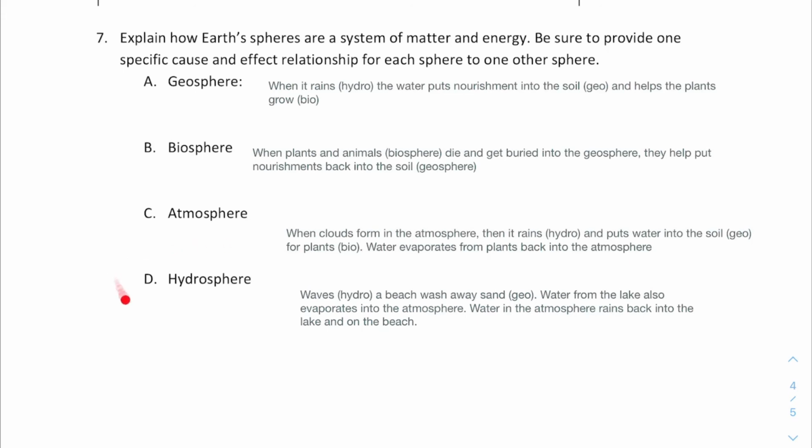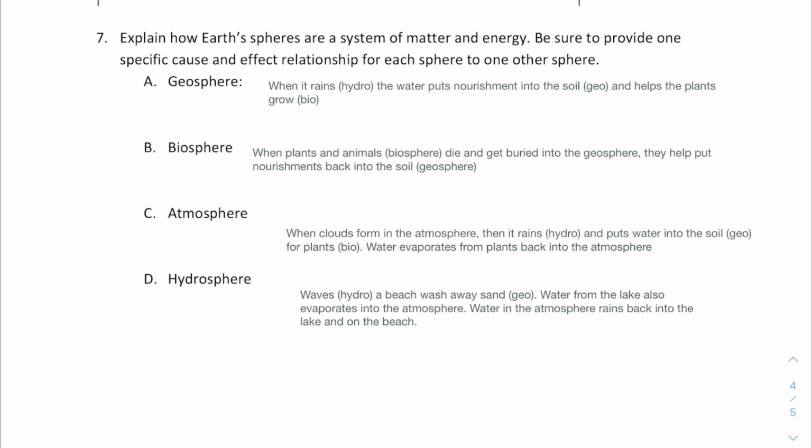And then in the hydrosphere, I made a lot of connections. I said, think of a lake here, like Lake Michigan. When waves hit a beach, well, they wash away sand. Now, you could have ended your sentence right there, and that's okay because that's a connection between the hydrosphere and the geosphere. But I also put that water from the lake evaporates into the atmosphere. But then water in the atmosphere also rains back down into the lake and onto the beach. So we're making a connection between the atmosphere, the geosphere, and the hydrosphere. The only thing I didn't put into this one was the biosphere.